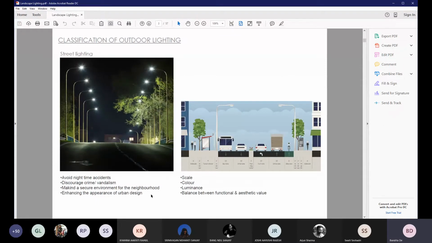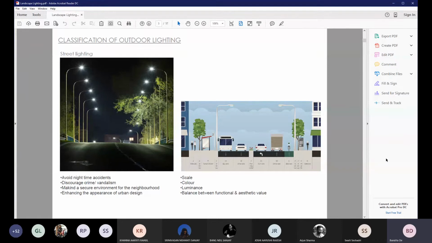Now, outdoor lighting, the understanding of outdoor lighting should not be restricted to only lighting up your garden spaces or planting and pathways, but it's a broader term than that, and it incorporates a lot of other elements. To start with, a landscape architect needs to look into the street lighting.